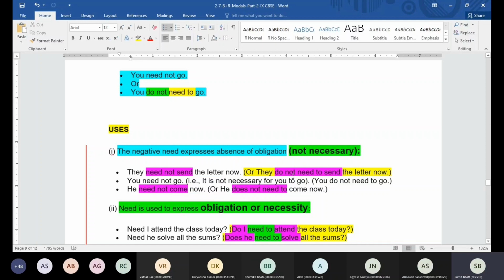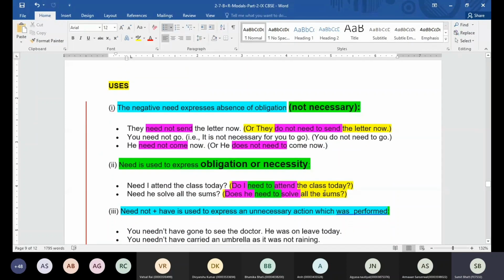If you're saying need not, in that case, we are not going to use the word to. But if you say do not, does not, did not, then use the word to. Like the next sentence we have, you need not go, or we can say you do not need to go. That means it is not necessary for you to go. He need not come now, or we can say he does not need to come now.